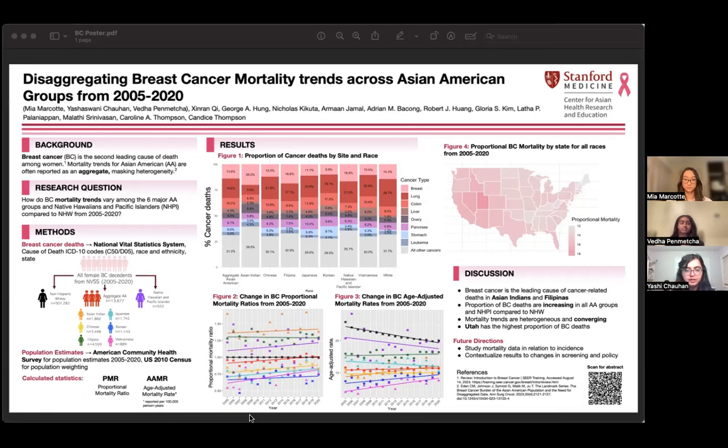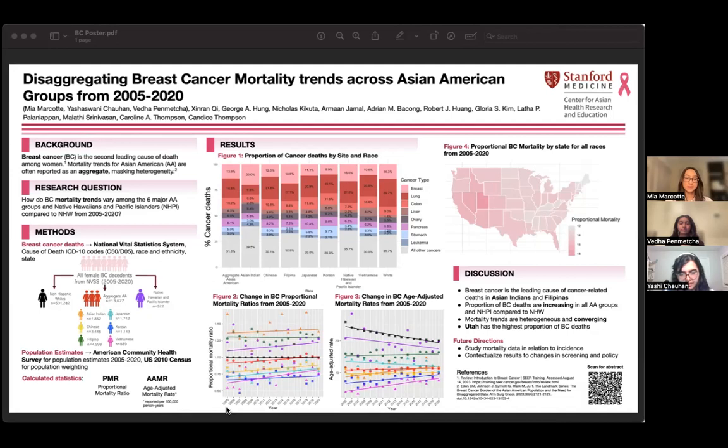Moving down, Figure 2 is focused on how proportional mortality ratios for breast cancers are changing over time, while Figure 3 is reporting how age-adjusted mortality rates are changing over time. Last but not least, Figure 4 is a heat map that stratifies the whole cohort by state and looks at which states have the highest proportion of breast cancer deaths compared to all other cancers.